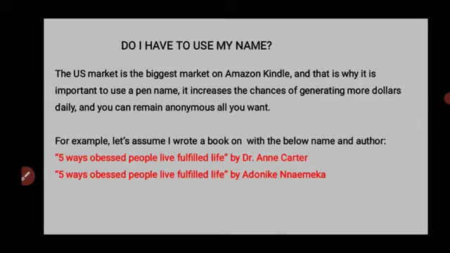So, 5 Ways Obese People Live by Dr. Ann Carter, and then you have 5 Ways Obese People Live a Fulfilled Life by Adonike Sylvester. Well, Adonike is my surname, and Nemeka is my Igbo name, my local name. So just imagine seeing these two books. Which one would you choose if you're from America? This is a no-brainer. You will actually go for the number one, because the doctor is ascribed to it, and the name sounds more learned than the name below, right?